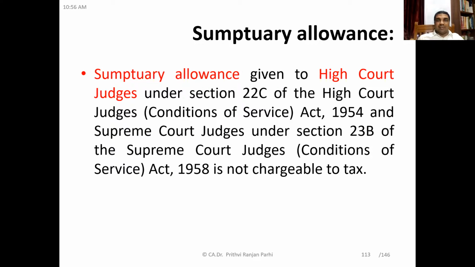Next, we'll see sumptuary allowance. This is an allowance given to High Court judges or some judges because there is a restriction according to the terms of service. They cannot spend money on their living, on their lifestyle, on their dress, etc. Beyond their limit, they cannot spend like this. There is some restriction as to spending money in some areas, and to compensate that, some sumptuary allowances are given